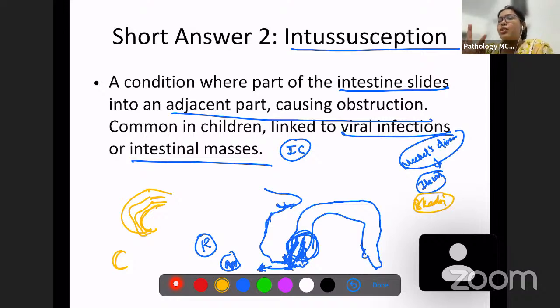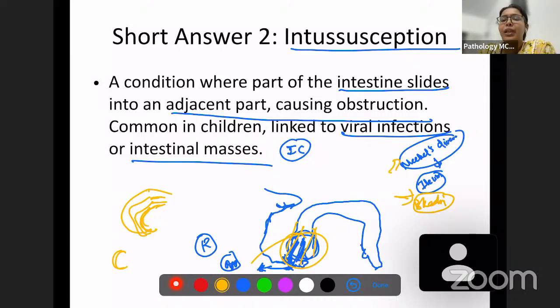So these are the 3 causes of intestinal obstruction in children. Intussusception, where a bowel goes into another bowel causing obstruction. And you have volvulus, twisting of the bowel. Volvulus can also result in intestinal obstruction. Meckel's diverticulum can also result in intestinal obstruction.